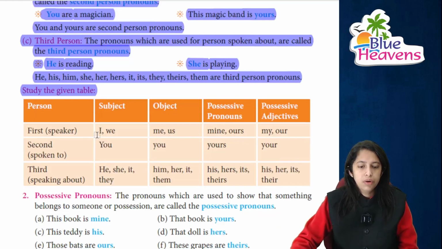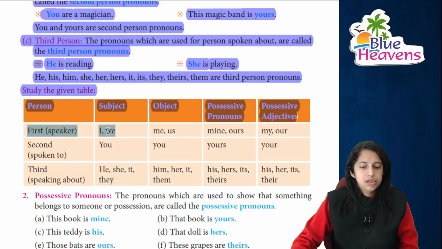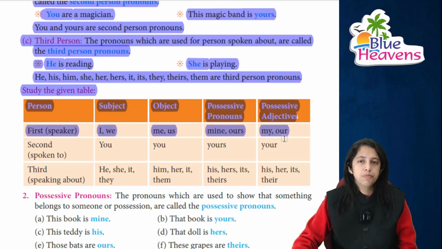You just study the given table. हम यहाँ पे person के बारे में पढ़ेंगे. उसका subject, उसका object, उसकी possessive noun pronouns and possessive adjectives. देखिए first person कौन है? Speaker. जैसे कि मैं. Subject क्या है? I और we. और इसका object क्या हो जाएगा? Me और us. Possessive में mine और ours और possessive adjective में it's my और our.